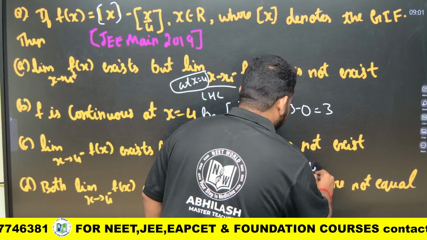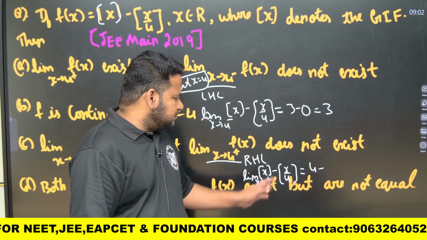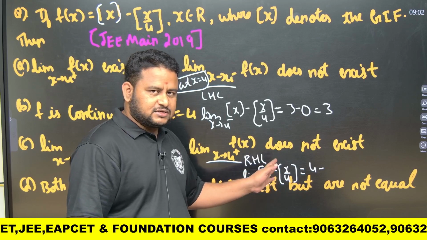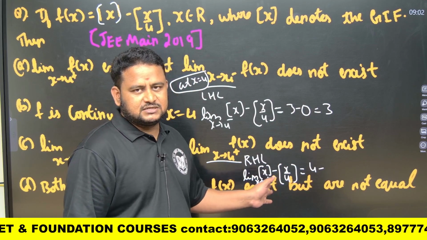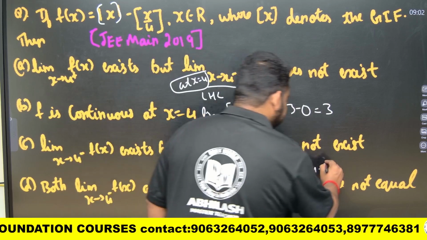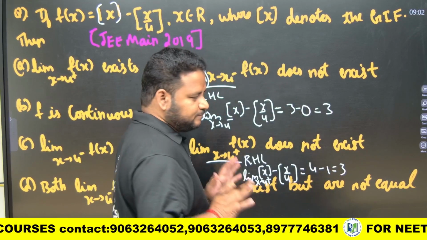So this will become 4 minus. As x tends to 4 plus, this will be 4.99 something divided by 4, that is nothing but 1 point something, and the value will be equal to 1 itself. So 4 minus 1 is 3. So we got LHL is equal to RHL. That means the limit exists.